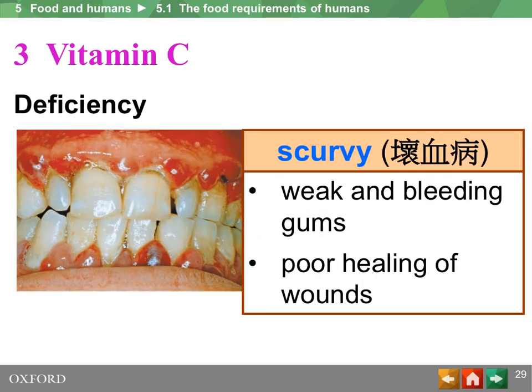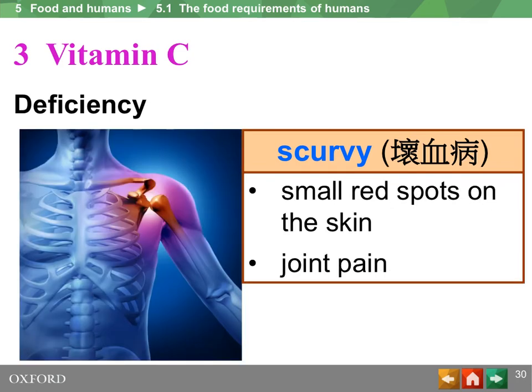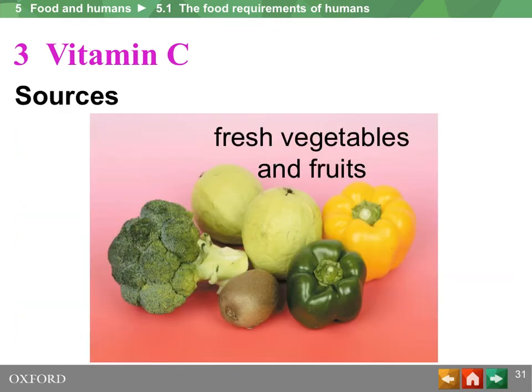Because vitamin C is important in the growth and repair of connective tissue and also enables quick healing of wounds, a lack of vitamin C would cause weak and bleeding gums and poor healing of wounds. This situation is called scurvy. Other signs of the deficiency disease scurvy are small red spots on the skin and joint pain. Fresh vegetables and fruits, for example, pepper, broccoli, guava, and kiwi fruits are rich in vitamin C.